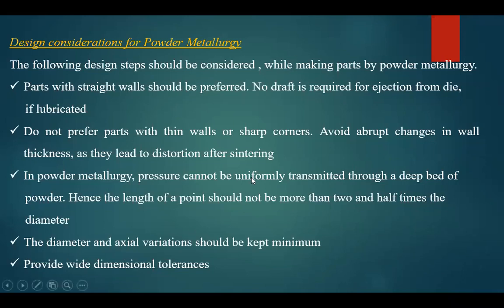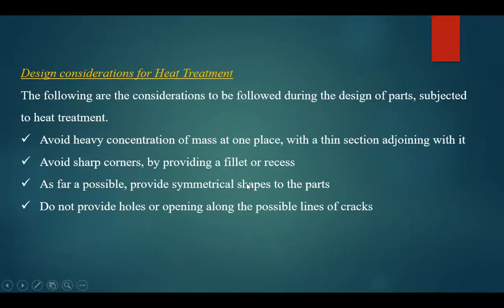Okay, now the next one, design considerations for heat treatment. The following are the design considerations to be followed during the design part subjected to heat treatment. The first is to avoid the heavy concentration of mass at one place with a thin section adjoining it. Next, avoid sharp corners by providing a fillet or recess. As far as possible, provide symmetrical shapes to the parts. Do not provide holes or openings along the possible line of cracks. Clear? So these are the four considerations to be followed when designing for heat treatment.